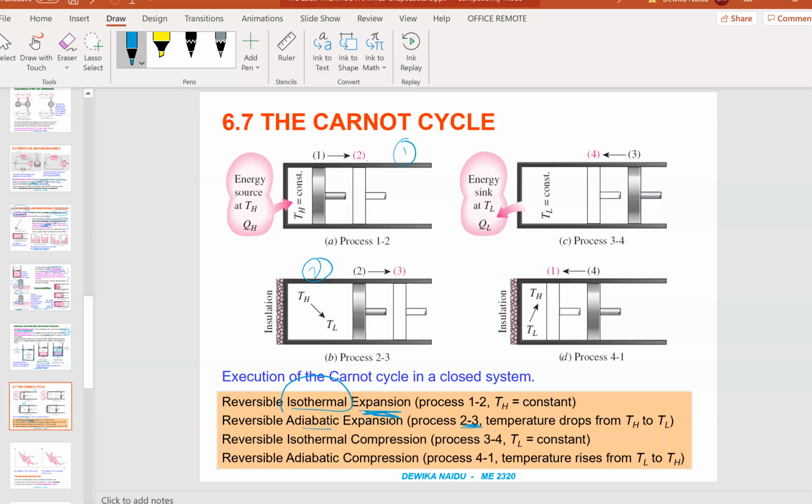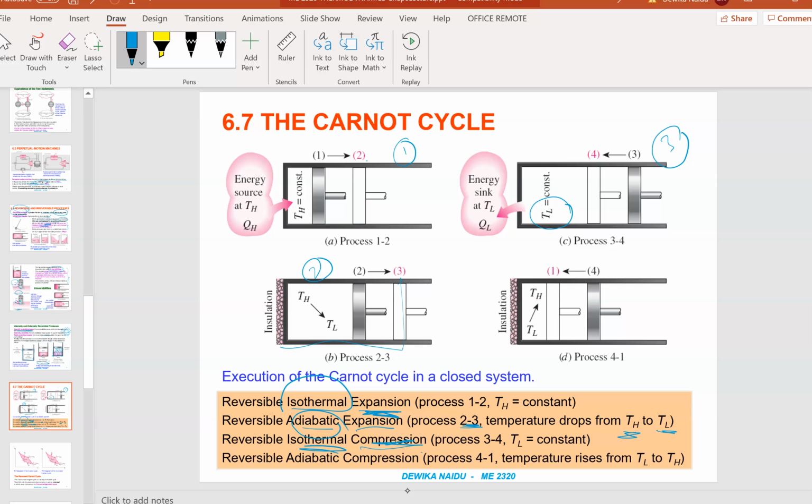So what is 2 to 3? Adiabatic expansion. So what is adiabatic? There's no heat transfer outside. It's a well insulated system. No Q transfer. So in this case, the temperature will drop from TH to TL. And then we have isothermal compression. Isothermal compression is this process. Compression means pressure will increase, and then it's isothermal, temperature is kept constant.